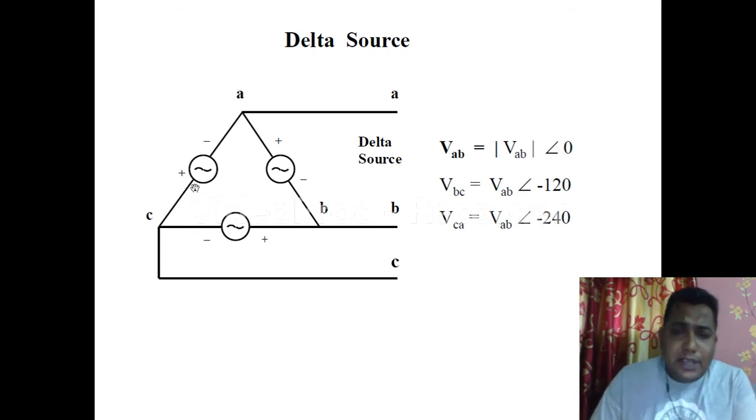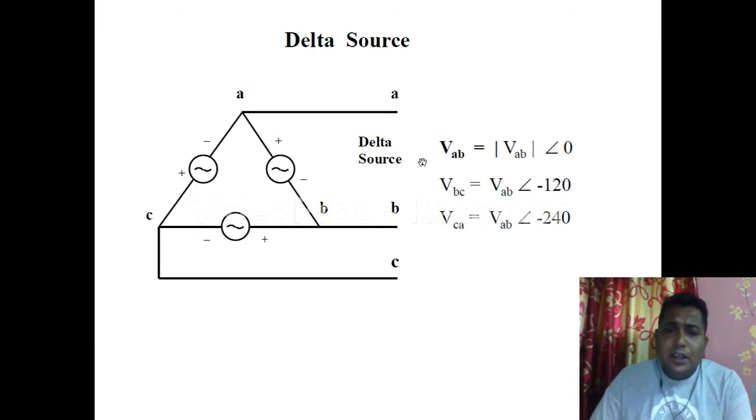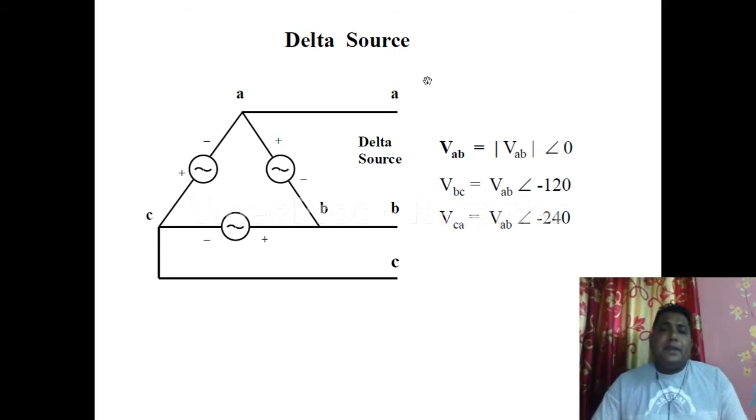As we can see on the right hand side, 3 voltages are shown. One is the VAB. If we think A is a phase, B is a phase, C is a phase, then these are the line voltages. Later on we will know what is line voltage or phase voltage. For now, just say this VAB is the reference voltage, at an angle 0.